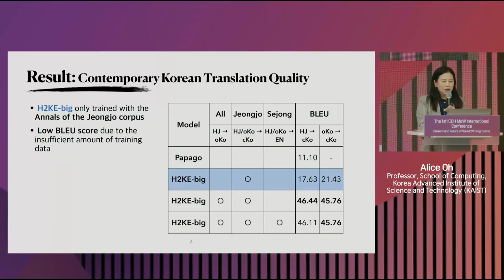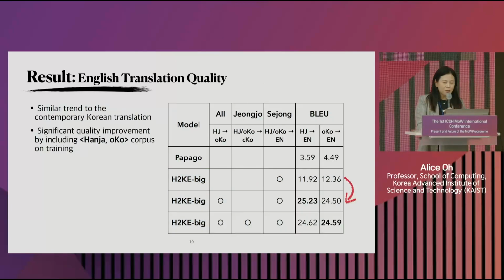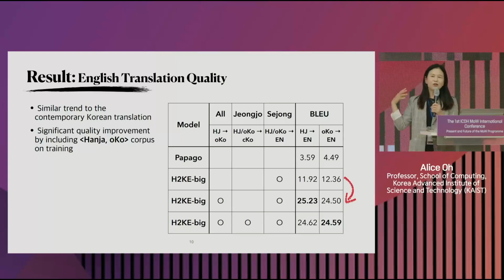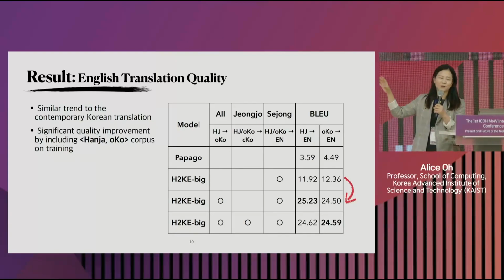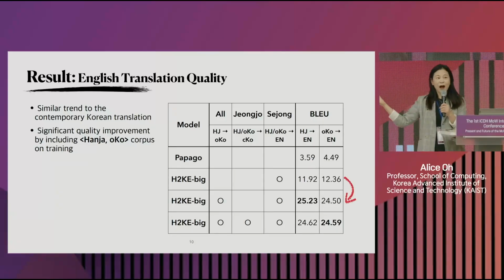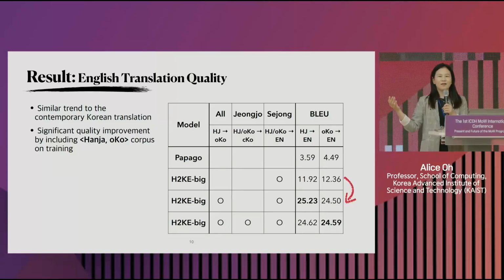Okay, so I'm going to jump to the English translation. And you can see here, if you try our model to translate the Annals of Joseon Dynasty into English, you get something in the range of 25, which you can see is not as good as the Korean translation.